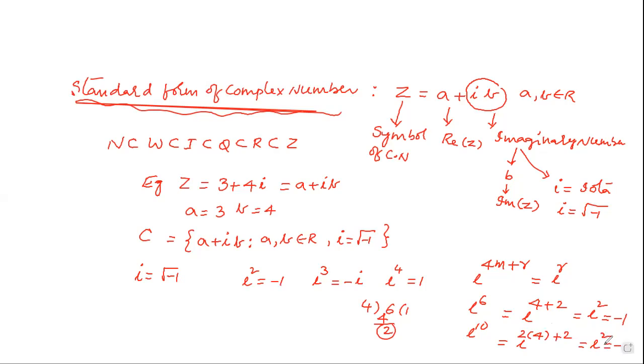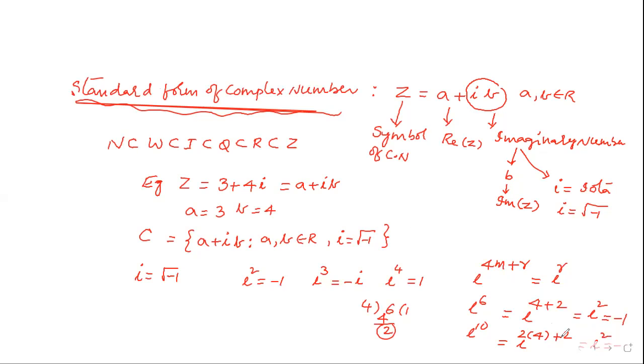The i square value is minus 1. Is it clear now, everyone?